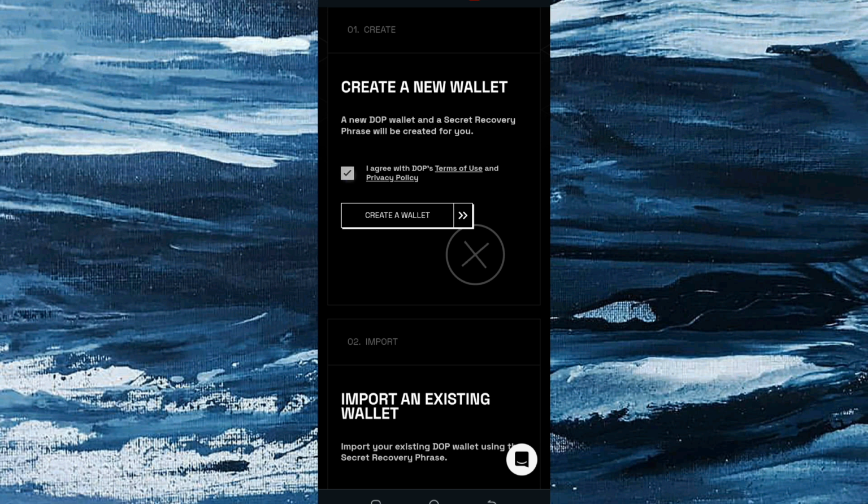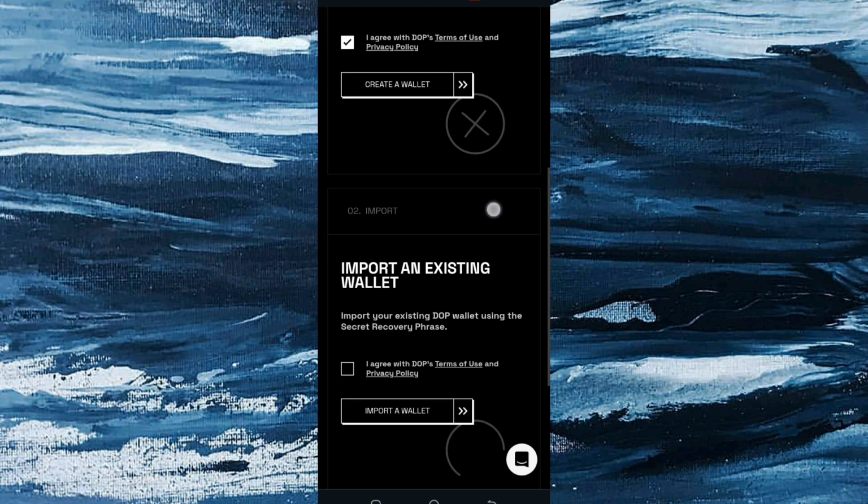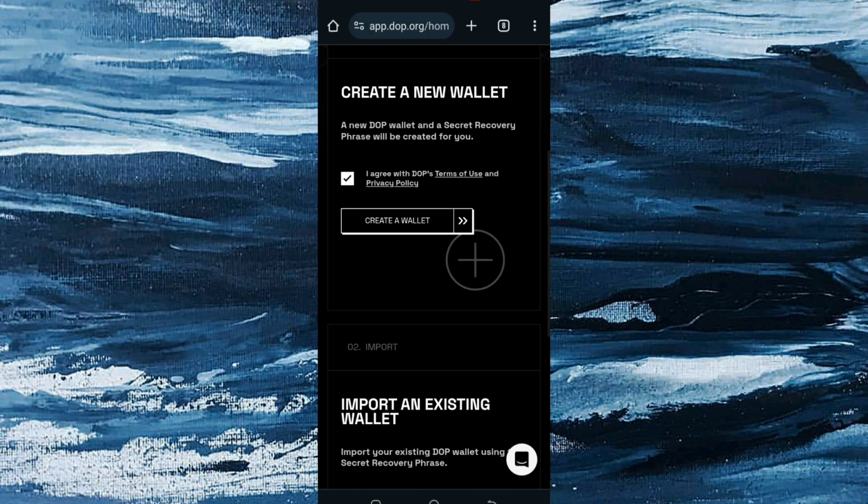Once you click on I agree to DOP terms and conditions, you are going to click on this particular one. But if you have joined before and have an existing wallet, what you need to do is import your existing DOP wallet, like we have been doing before. How you import your Trust Wallet or existing wallet, you know how to do that. It's still the same.